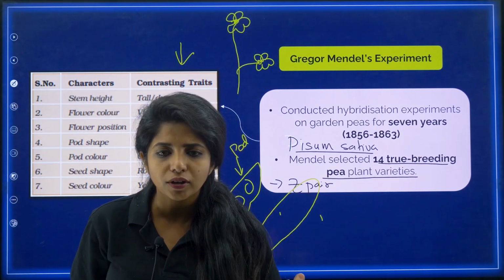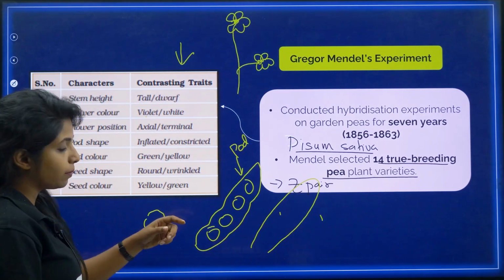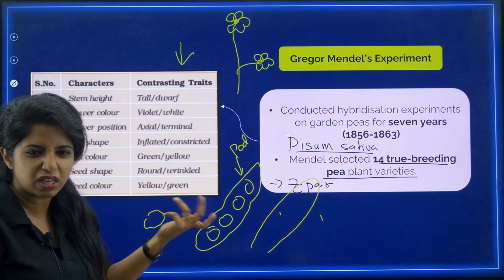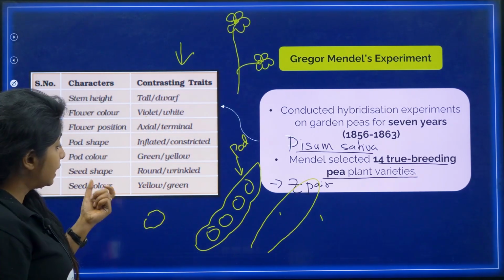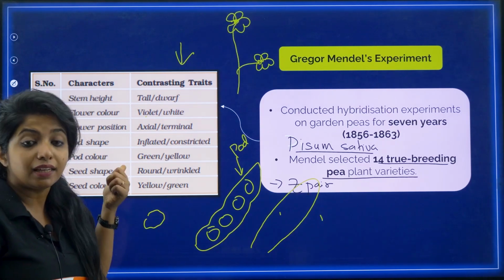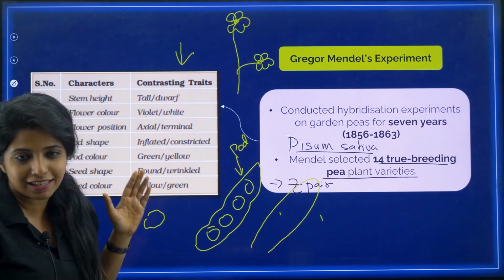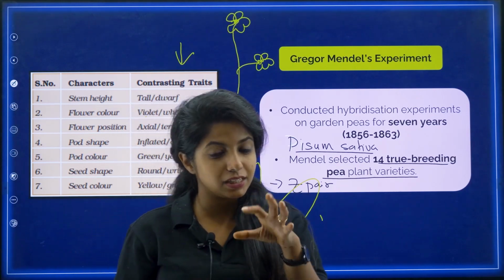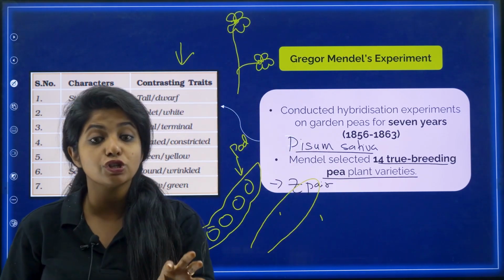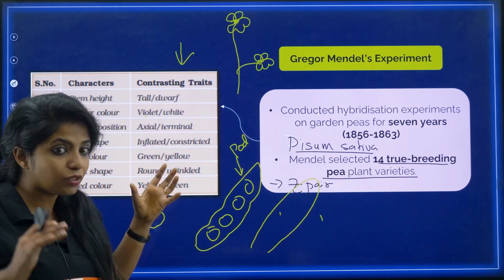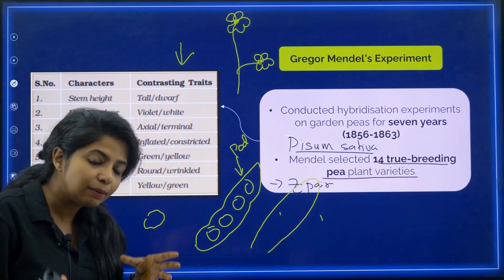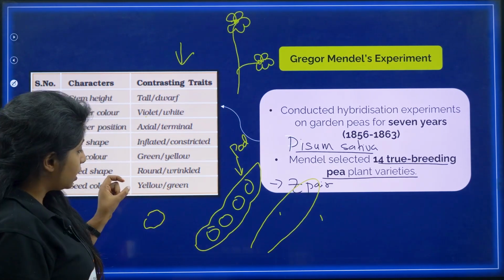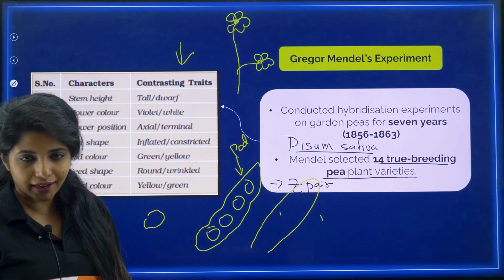Have you ever seen yellow pods? No, right? Now seed shape, if you're talking, round is dominant, wrinkled, obviously we do not want, that will be recessive. Seed color, if you're talking about that, then yellow is dominant and green is recessive. So this is something unique. We usually eat green peas, which are green in color, but the actual dominant color is yellow. So this is a unique way to remember. Mostly we pick green, but actually the yellow one is dominant in trait.